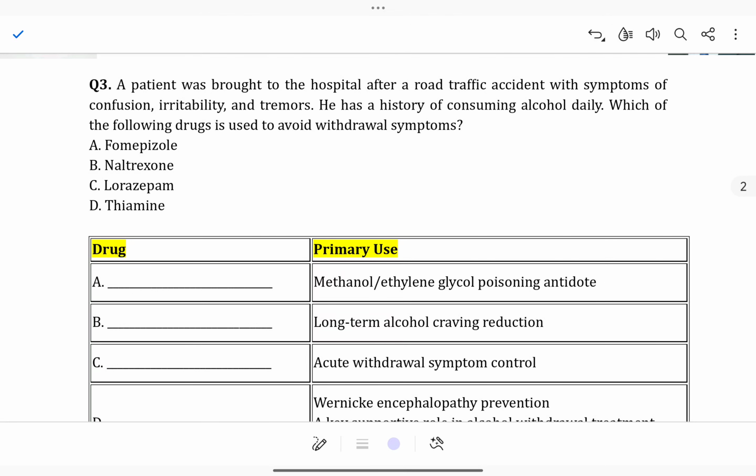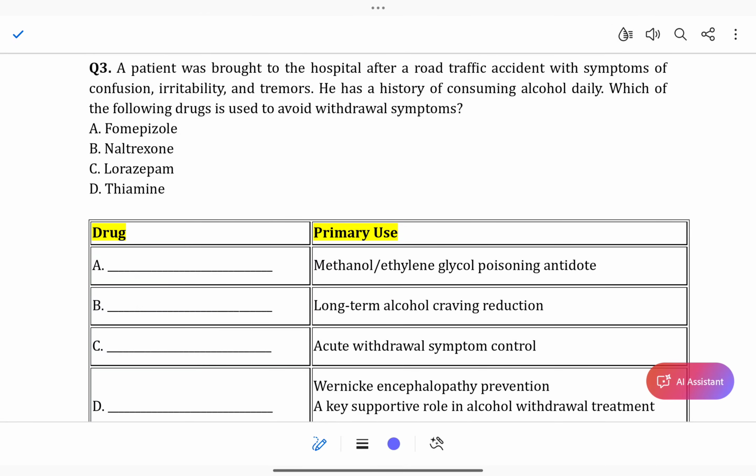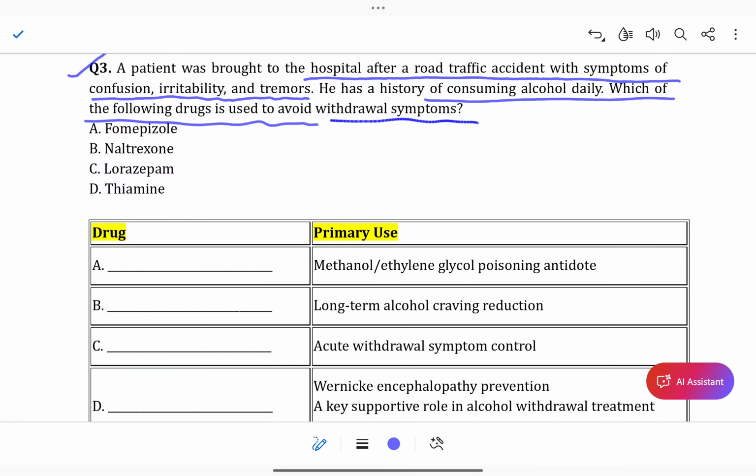Question number 3. A patient was brought to hospital after a road traffic accident with symptoms of confusion, irritability and tremors. He has a history of consuming alcohol daily. Which of the following drugs is used to avoid withdrawal symptoms? Option A, fomepizole.